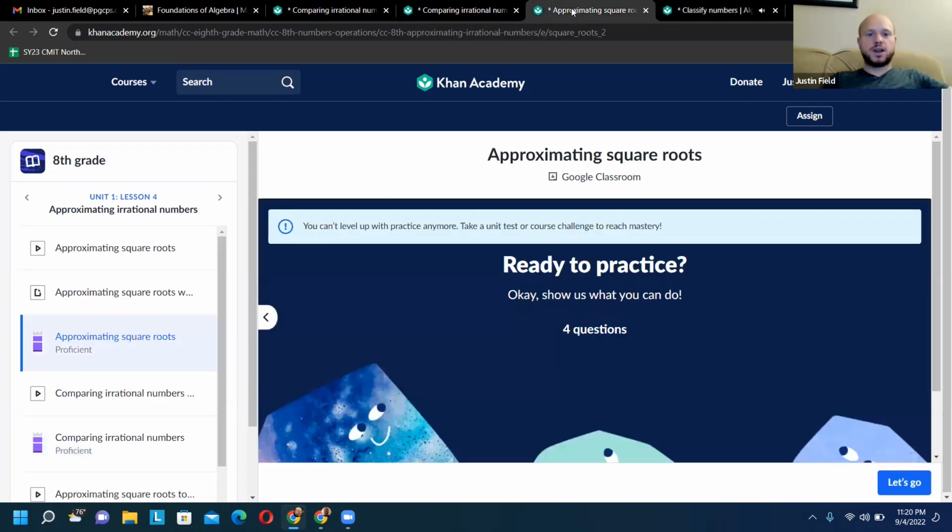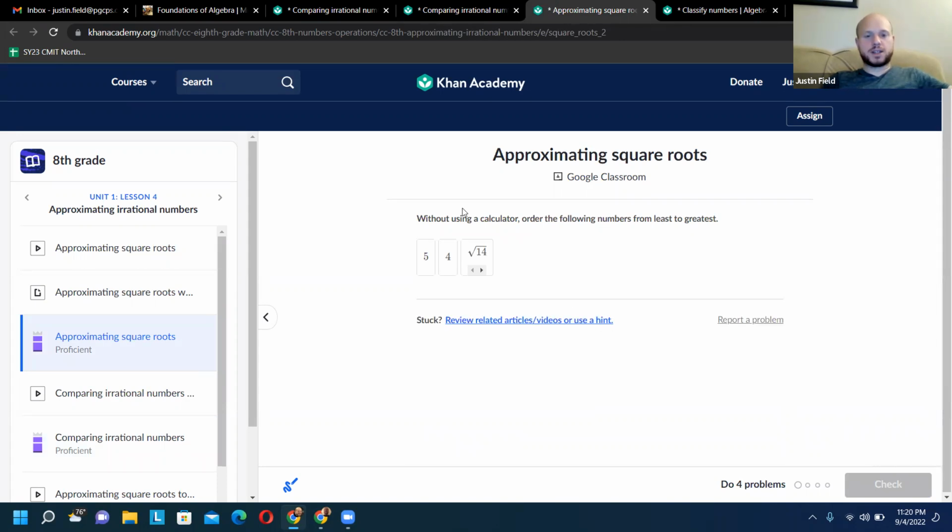All right. So moving on, now we're going to talk about approximating square roots. So in week 1, we talked about our square root list: 1, 4, 9, 16, 25, and so on. And you can see we have the square root of 14. So where does that fit in our list?